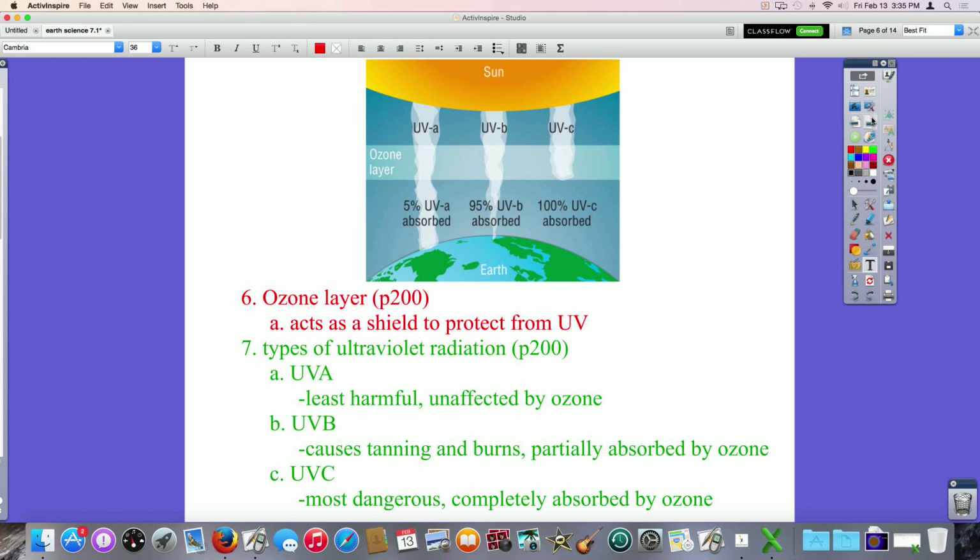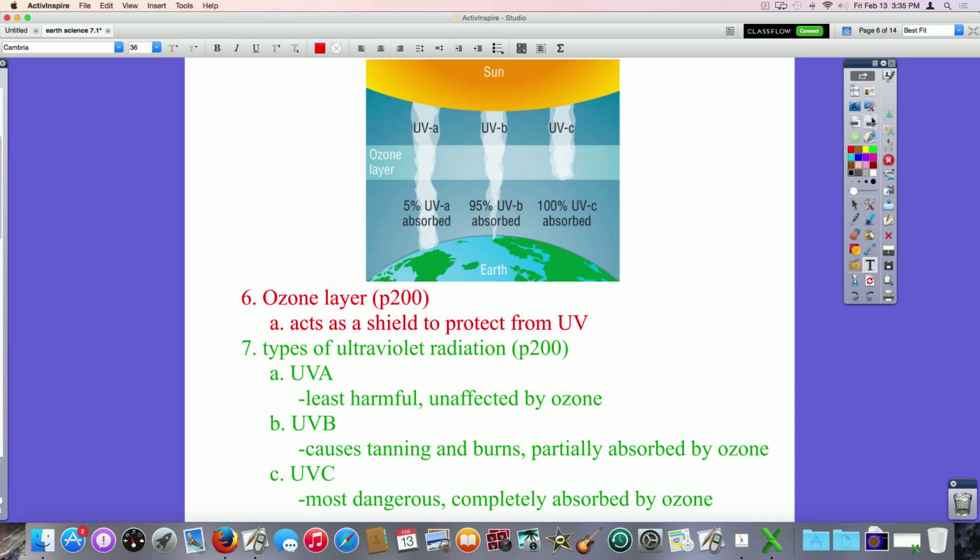This is the mid-range. This really is what causes tannings and burnings. It is mostly absorbed by the ozone. Our diagram there says 95%, roughly. So some of it does get through. UVC is the most dangerous if you were to be exposed to it. However, the ozone layer protects us from all of UVC. It reacts to the ozone layer.